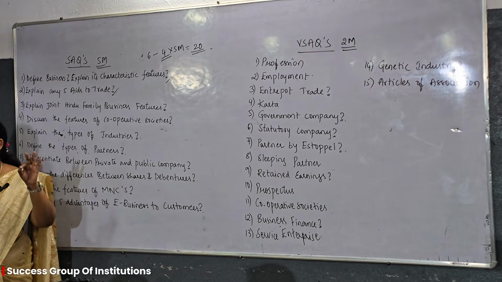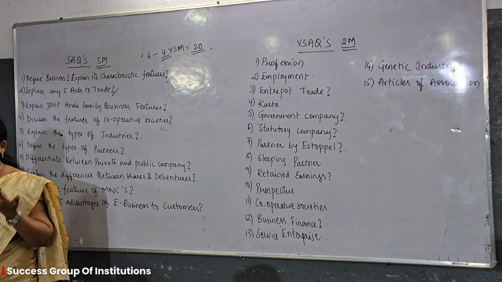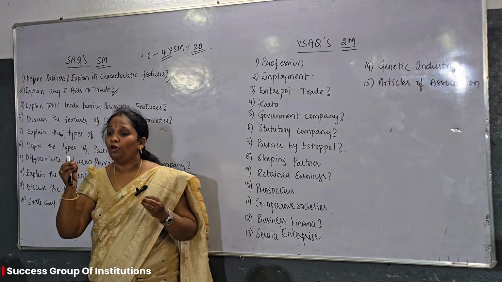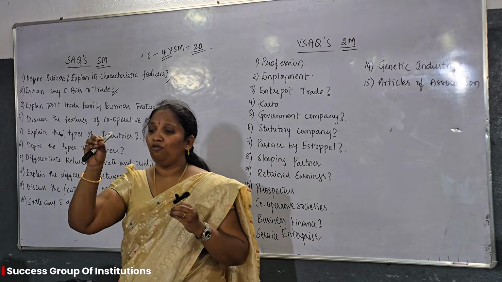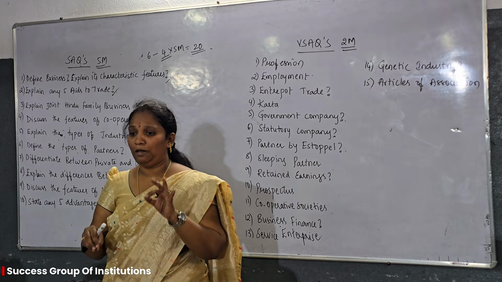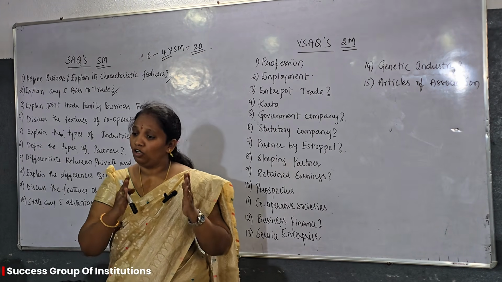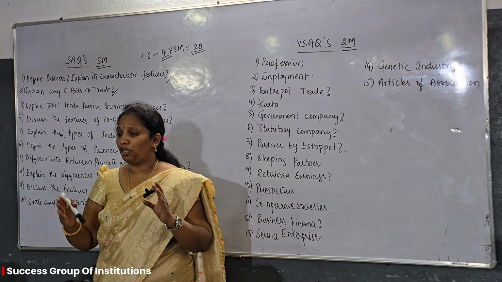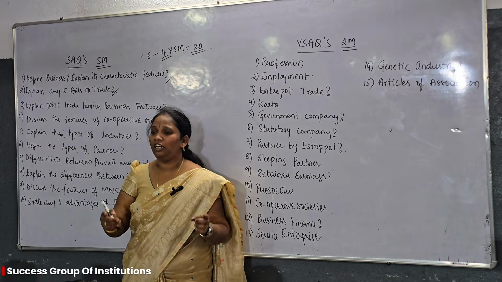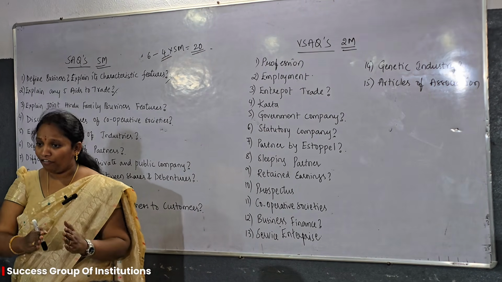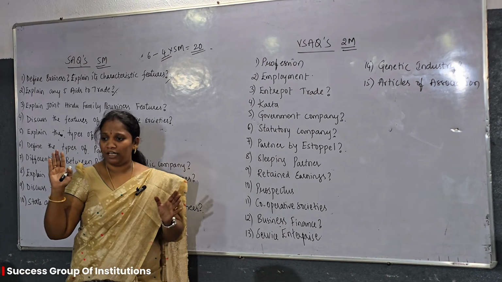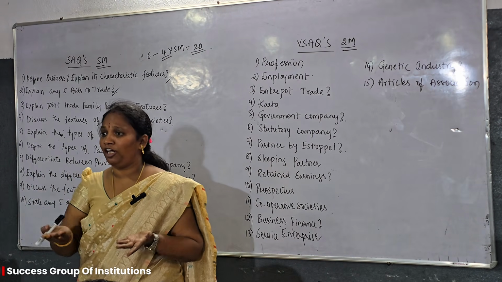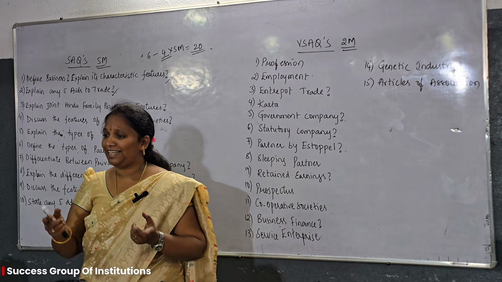Now, aids to trade are nothing but the means to make the trade process easier. The auxiliaries which are helpful are called aids to trade. What are the things which are helpful in the trade process? The first one is transportation. If you want to use the products which are manufactured in one place in another place, for example, goods manufactured in Hyderabad to be used in Mumbai, transportation is the key element.